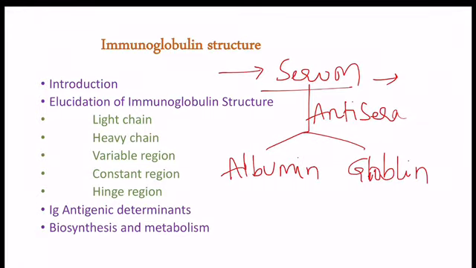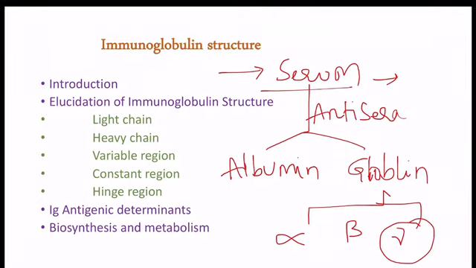The globulin fraction, again it contains alpha, beta and gamma. The antibody activity is present in the gamma globulin fraction of the serum. That is why they are named as immunoglobulins. Antibodies are also called as immunoglobulins.